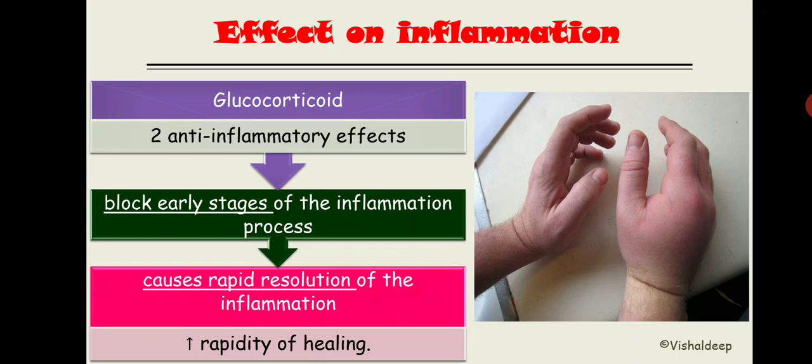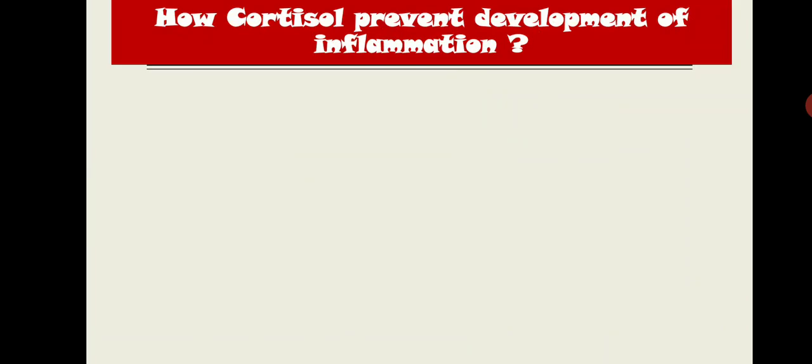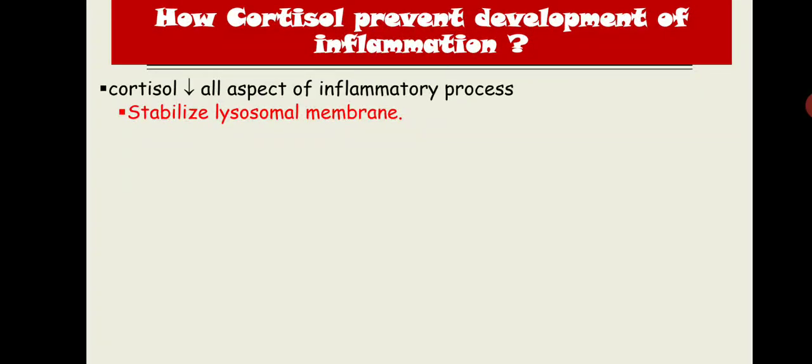So how will cortisol prevent the development of inflammation? Let's see this. Cortisol will basically decrease all aspects of the inflammatory process. First, it stabilizes the lysosomal membrane. Once it stabilizes the lysosomal membrane, no more proteolytic enzyme or inflammatory substance will be released. Got it? So the first stage of the inflammation is the release of a chemical, right? So by stabilizing the lysosomal membrane, the proteolytic enzyme or chemical that is actually stored in the lysosome